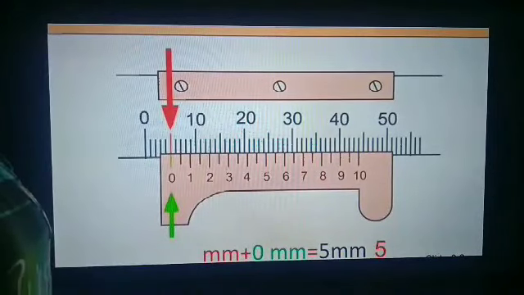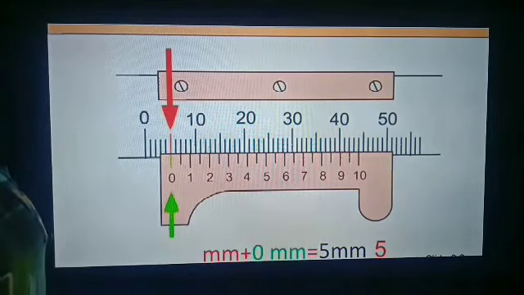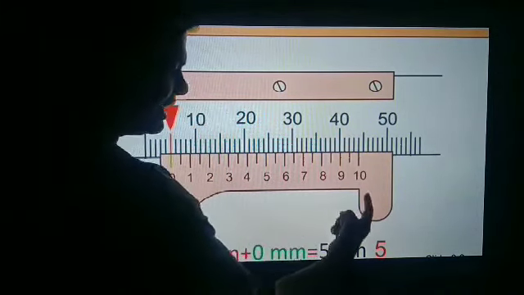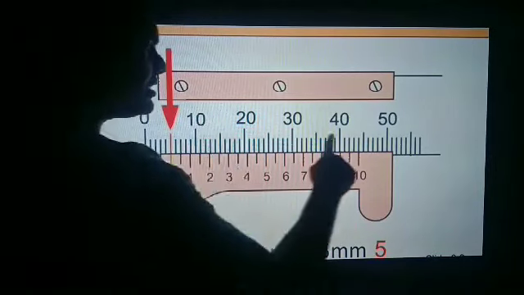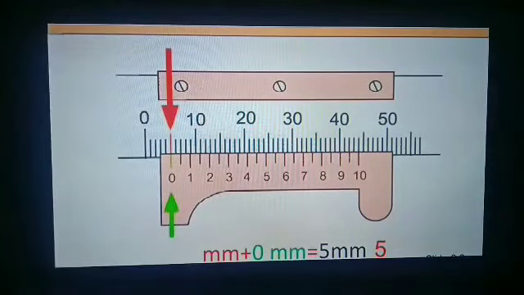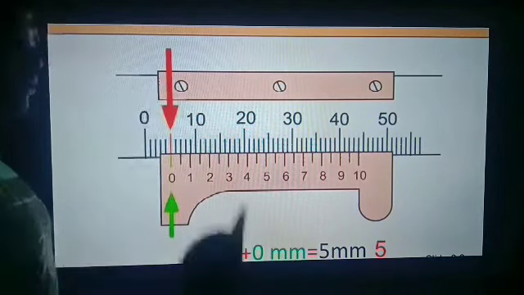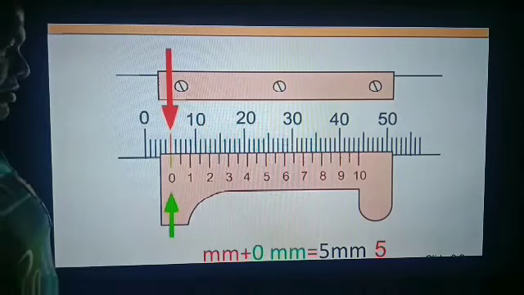Now how to read the value in a vernier calipers? This orange one is the vernier scale and this is the main scale. We have to see the zeroth division of the vernier scale.